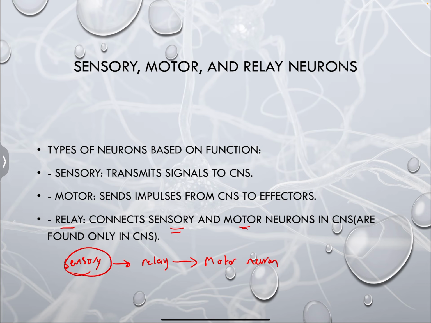From its name, sensory, it senses and receives the signal. It wants to transmit this signal to the motor neuron. But how does it transmit to the motor neuron? It first has to go to a relay neuron, and this relay neuron transmits the signal to a motor neuron, and of course the motor neuron transmits it to an effector, and that's how we have our response. So sensory transmits signals to the central nervous system, relay connects the sensory and motor neurons in the CNS, and motor neurons send impulses from the CNS to effectors.